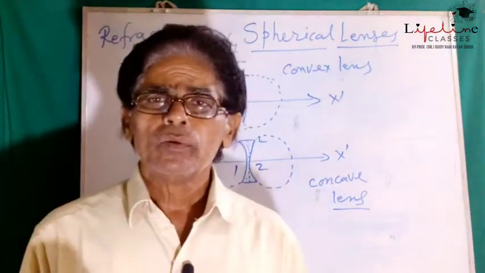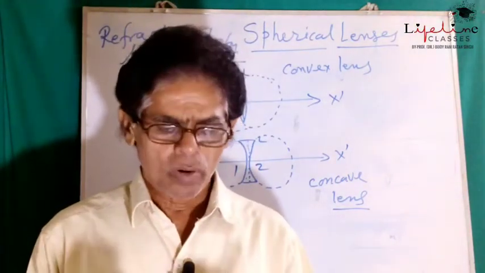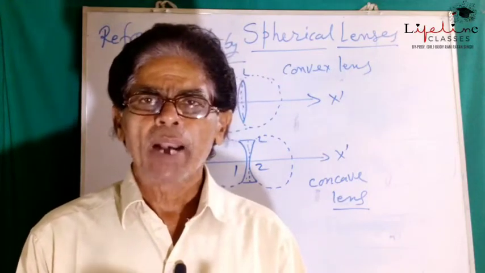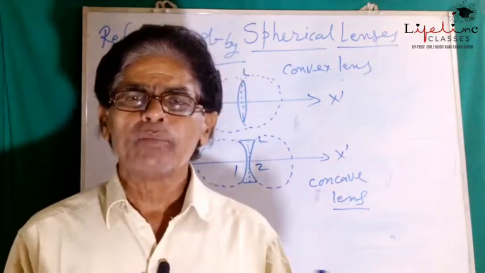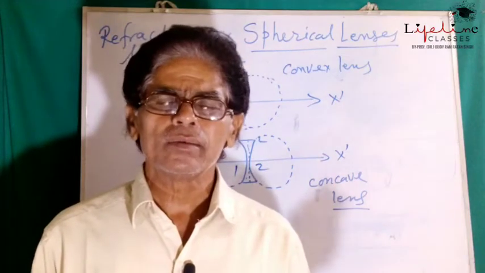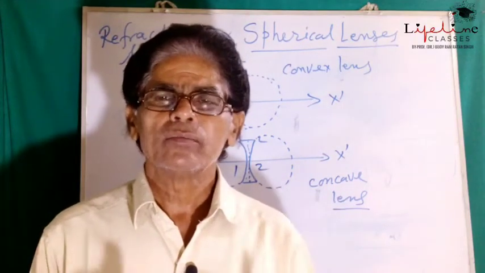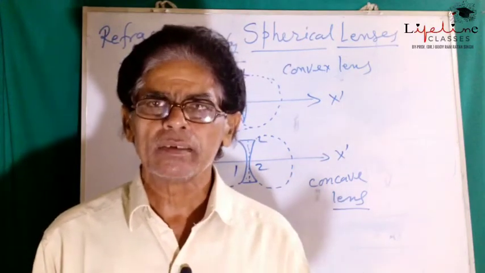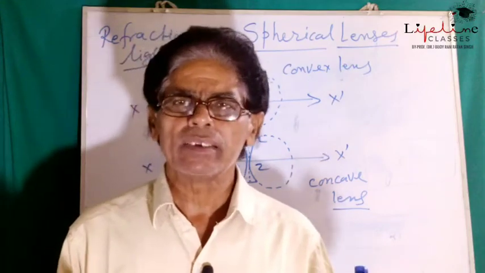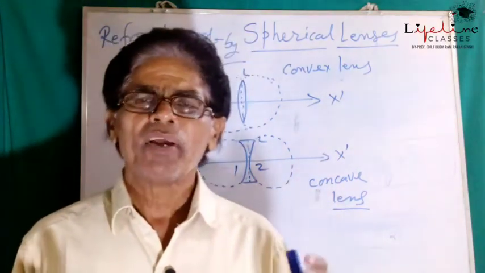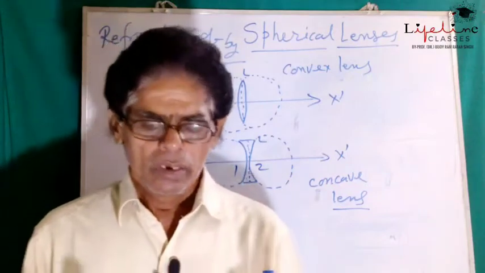Now let us come to principal focus. But prior to this, let us come to the axis, that is called principal axis. So what is the principal axis of a lens?